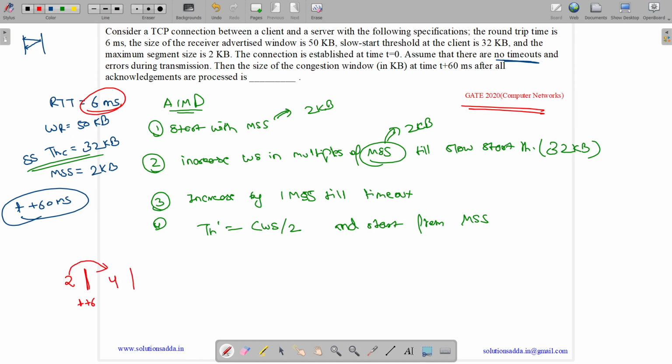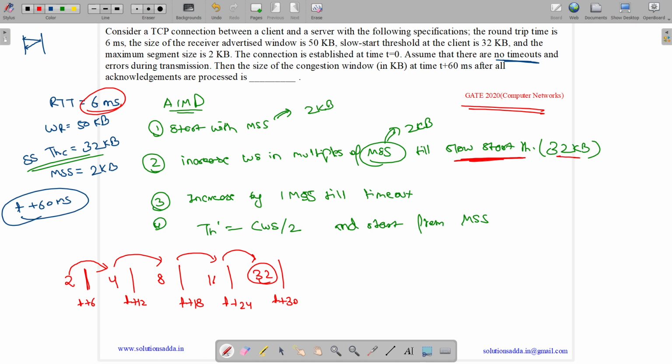So it becomes 4, time becomes t plus 12. Then it becomes 8, time t plus 18. Then 16, time t plus 24. Then 32, time t plus 30. Now we have reached our slow start threshold of 32.